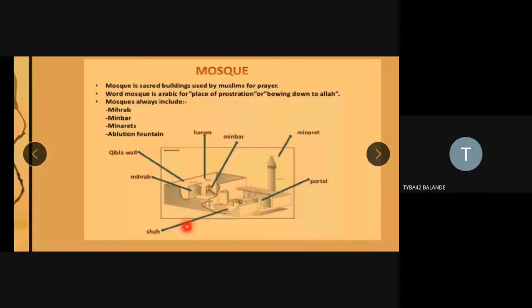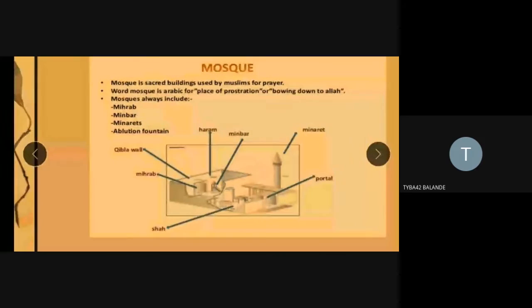The sahan is the courtyard. Most mosques contain a public fountain called the ablution fountain. What is the meaning of ablution? In Hinduism, we know the sacred bathing rituals. People take a dip in the Ganges water in the north, in the Godavari in the south, in Maharashtra, in Pandharpur. We know the ghats, an architectural element constructed on the banks of rivers. Water is a sacred thing. Rivers like Ganga, Yamuna, Saraswati we consider very sacred and holy.